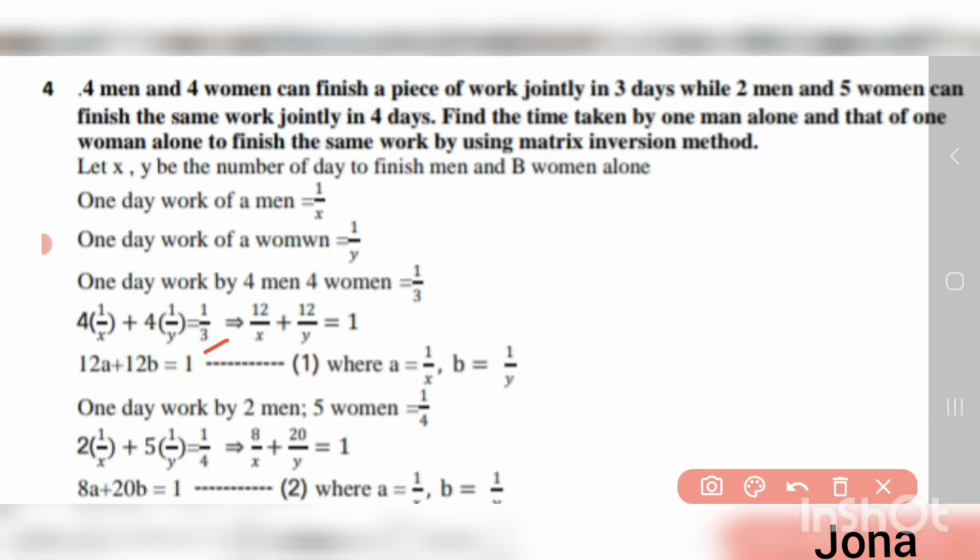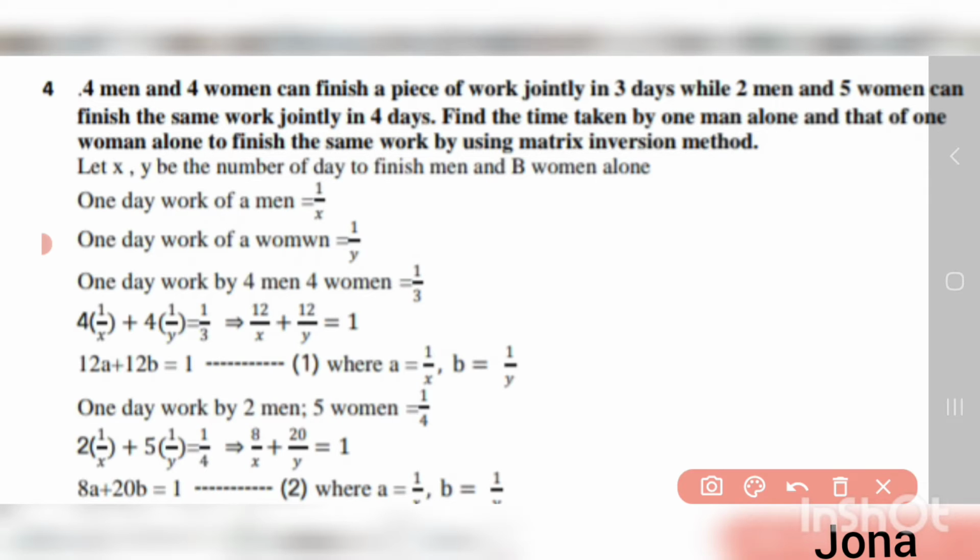While we are taking the LCM and simplifying, we have 4 by x plus 4 by y equal to 1 by 3. Cross multiplying, we got 12 by x plus 12 by y equal to 1. We can convert this into an equation by taking a equal to 1 by x and b equal to 1 by y. Therefore the equation becomes 12a plus 12b equal to 1.